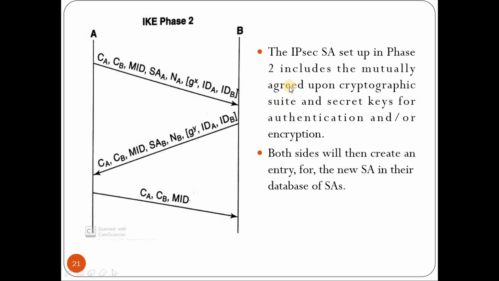So at the end, the IPsec SA setup in phase 2 includes the mutually agreed upon cryptographic suite, that is nothing but SA, and the secret keys for authentication and or encryption. Now both sides will then create an entry for the new SA in their database of SAs.